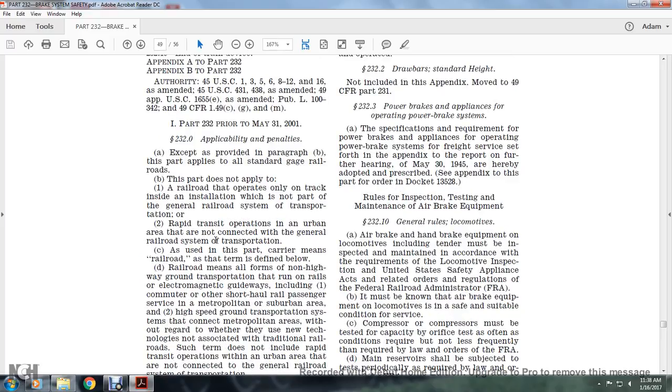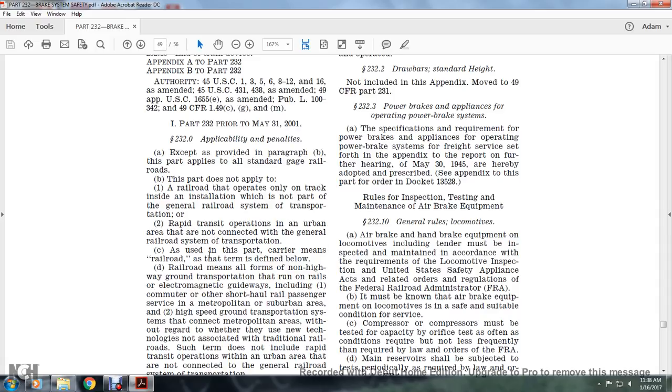All right, 232.0, applicability and penalties. Except as provided in paragraph B of this part, this part applies to standard gauge railroads. The part does not apply to a railroad that operates only on track inside of an installation which is not part of the general railroad system of transportation, or rapid transit operations in an urban area that are not connected with the general railroad system of transportation.